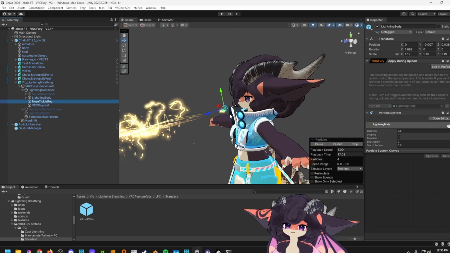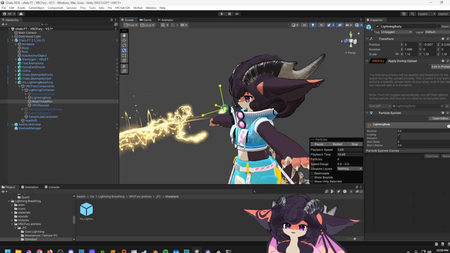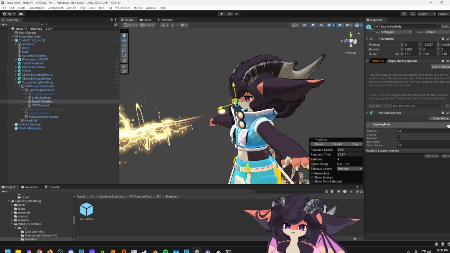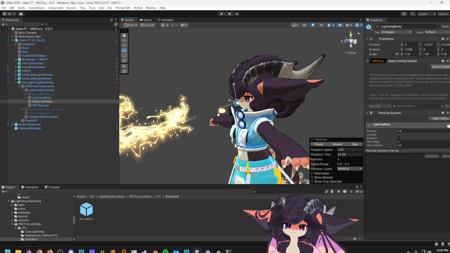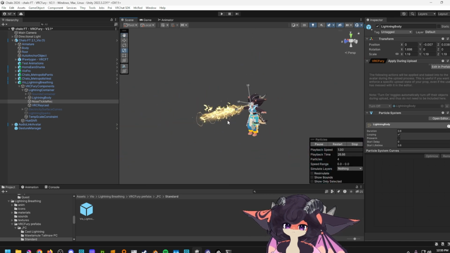You'll see this small cyan sphere right here. This is your nose boop receiver. So let's put that right on the nose. And that should do it.